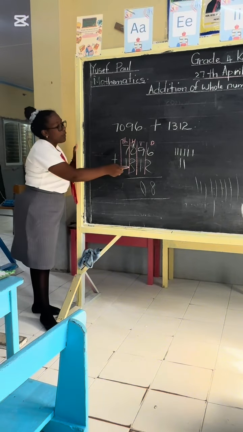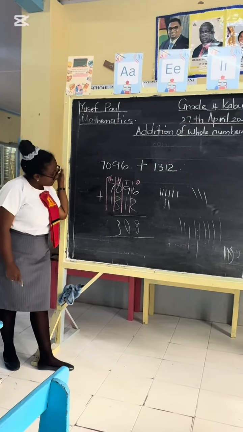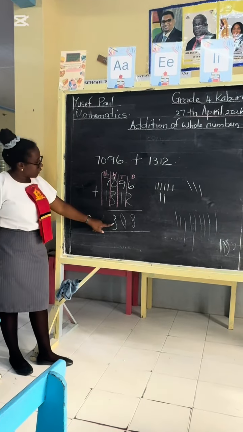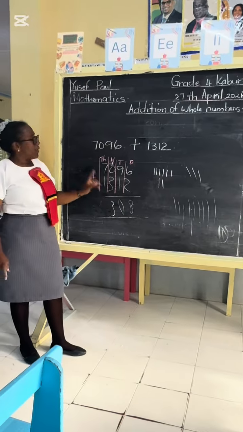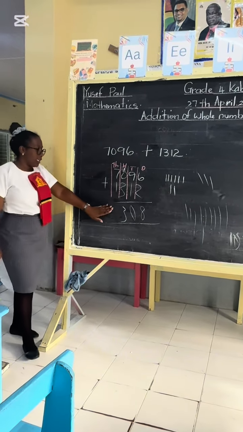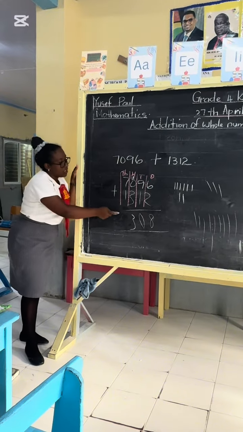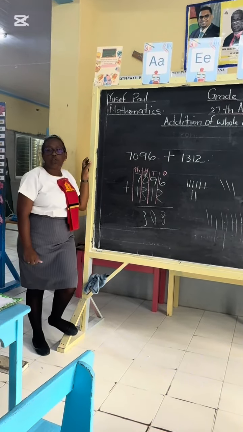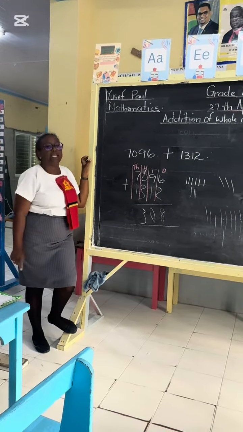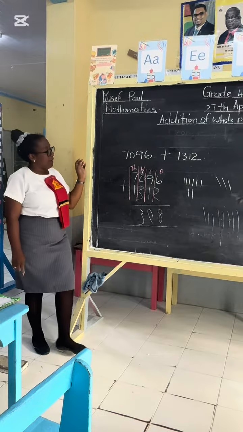Come Alia, you're working the hundreds column for us. Good. So let's see what Alia has. She got 3. Let's see how. She put 3 here. But is this correct, class? Look at it carefully. Is this correct? Where did she go wrong here? Let me see who can pick up on it. Where did she go wrong? Yes, Devani. Very good. Give her a clap.